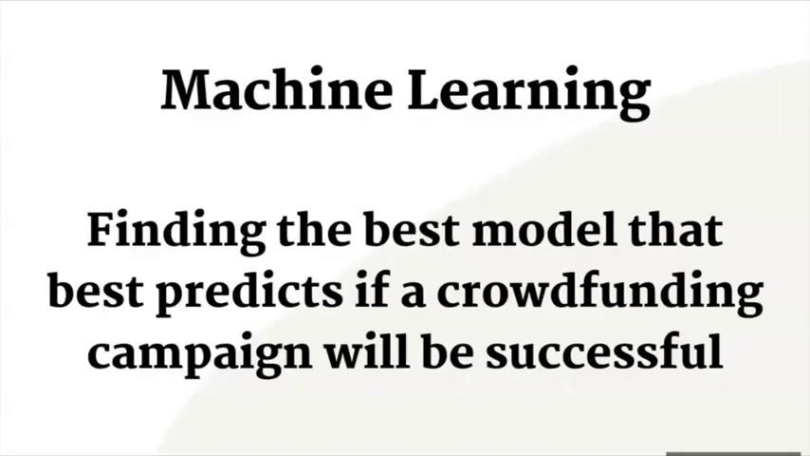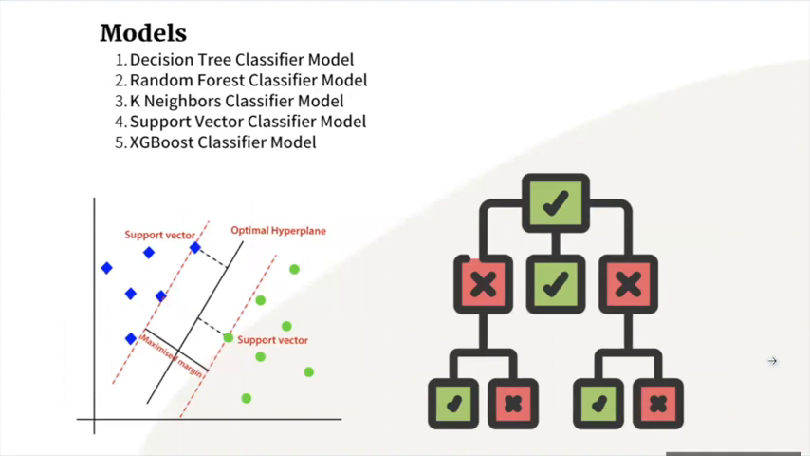Now, after we determine the variables that have a relationship with success rate, we will feed these variables into a bunch of classification models and find which models are the most accurate and best at predicting whether a crowdfunding campaign is successful. So I've used the following models: decision tree, random forest, support vector, k-neighbors, and lastly XGBoost. I'll be explaining only the support vector model and XGBoost model due to time constraint.